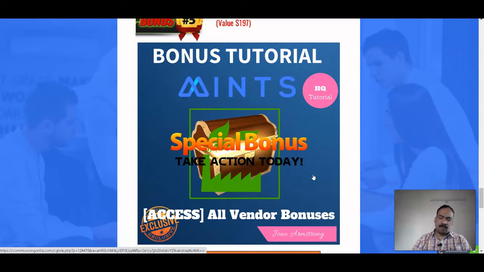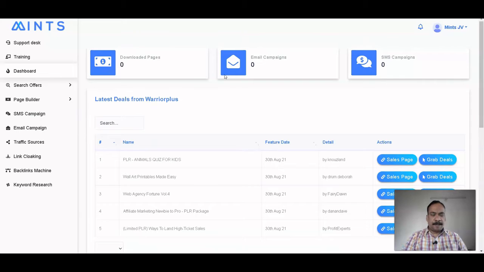So that is it for the bonus part, and now I'll take you through the member area. I have logged into this member area. This is the dashboard where you can see how many pages you have downloaded, and what email campaign or SMS campaign you have run. Every statistic you will see here.